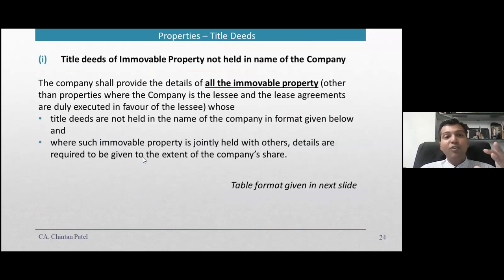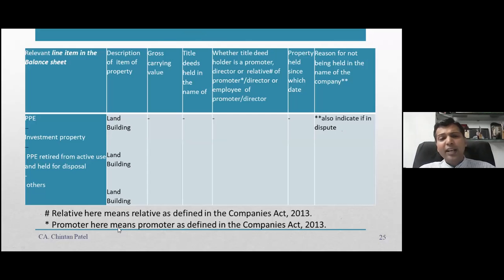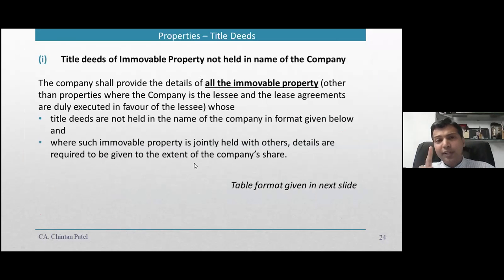Next important point is on title deeds of immovable property which is not held in the name of the company. Here it says that the company shall provide the details of all immovable property. When I say all immovable property, what does it mean? It is land and building. So, are the land and building in the name of the company or not? If they are in the name of the company, there is no need to worry.